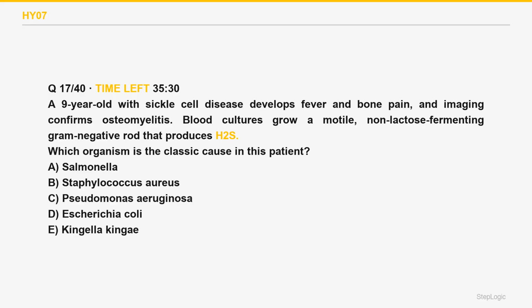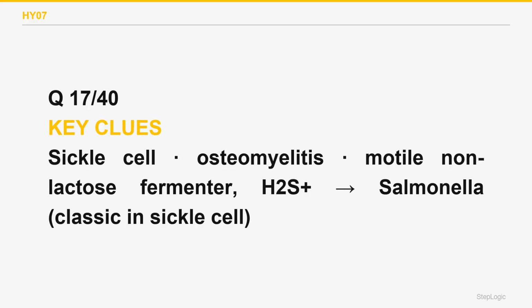Which organism is the classic cause in this patient? A 9-year-old with sickle cell disease develops fever and bone pain, and imaging confirms osteomyelitis. Blood cultures grow a motile, non-lactose fermenting gram-negative rod that produces H2S. Read the command. The classic osteomyelitis organism in sickle cell, Salmonella. In sickle cell disease, Salmonella is the classic cause of osteomyelitis.